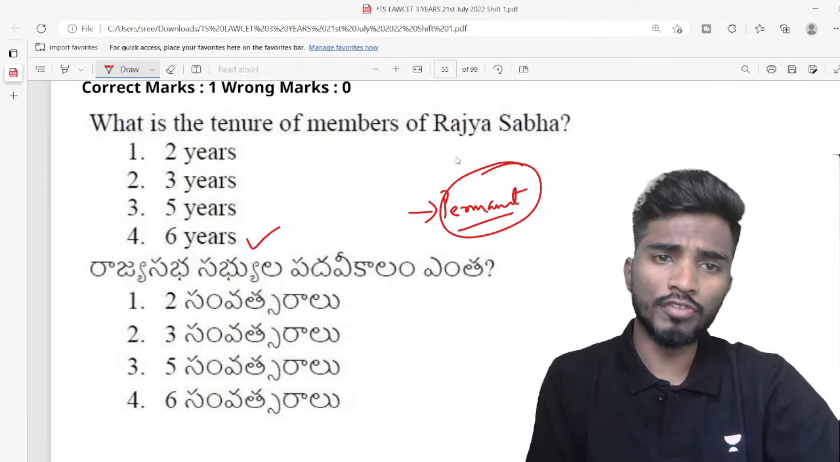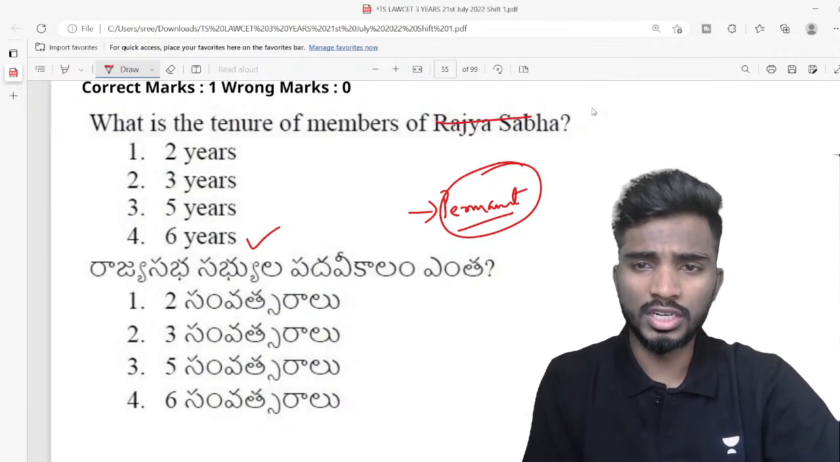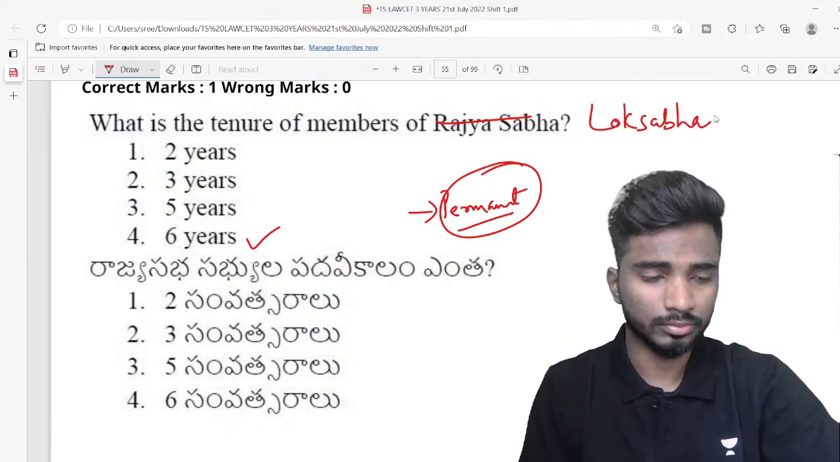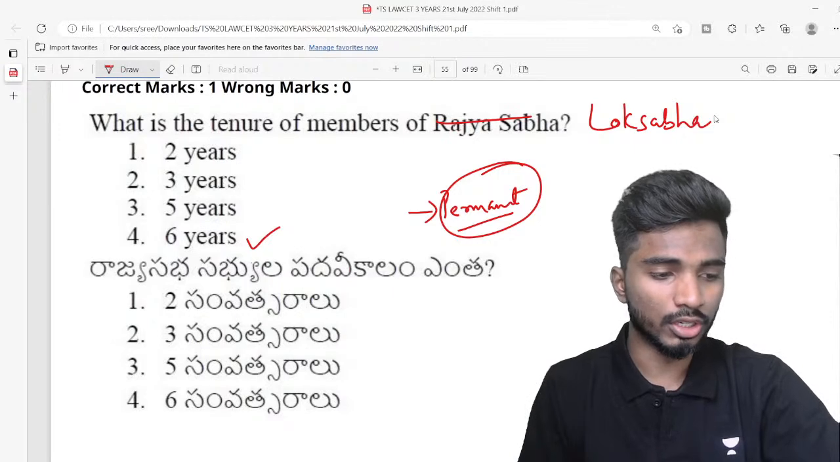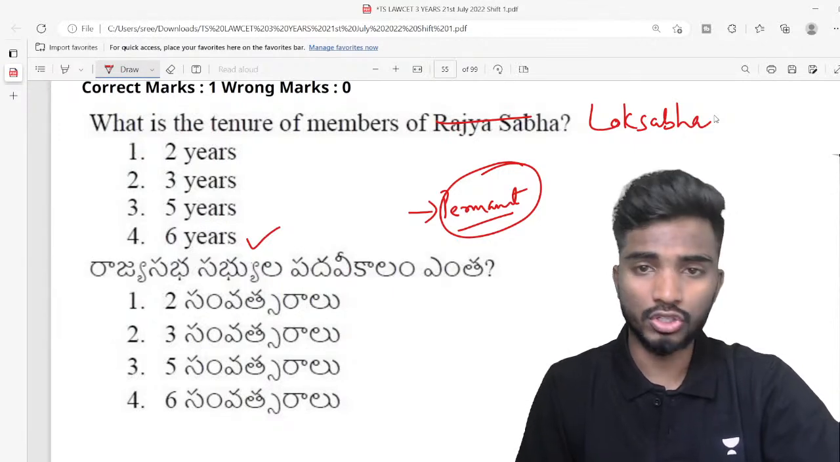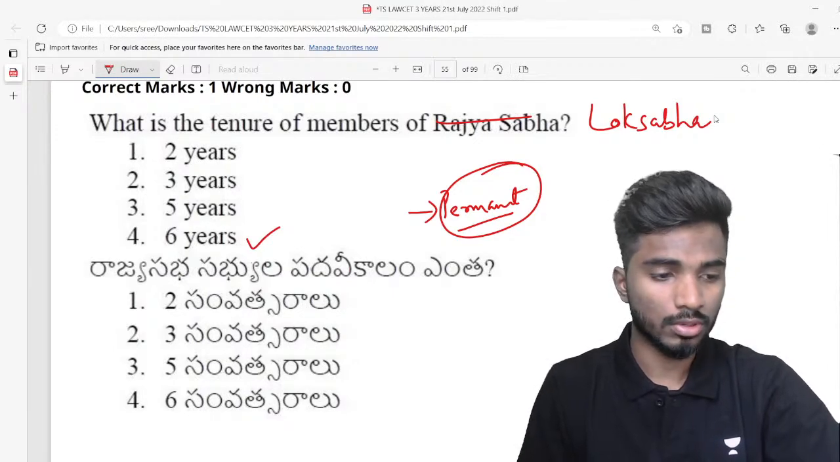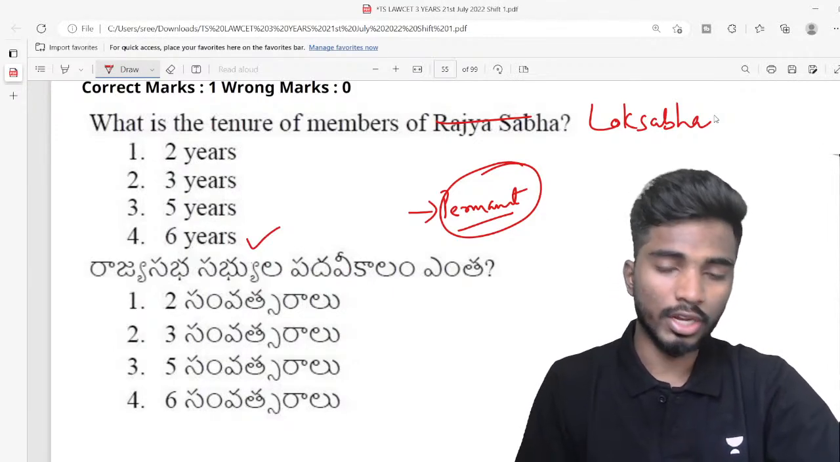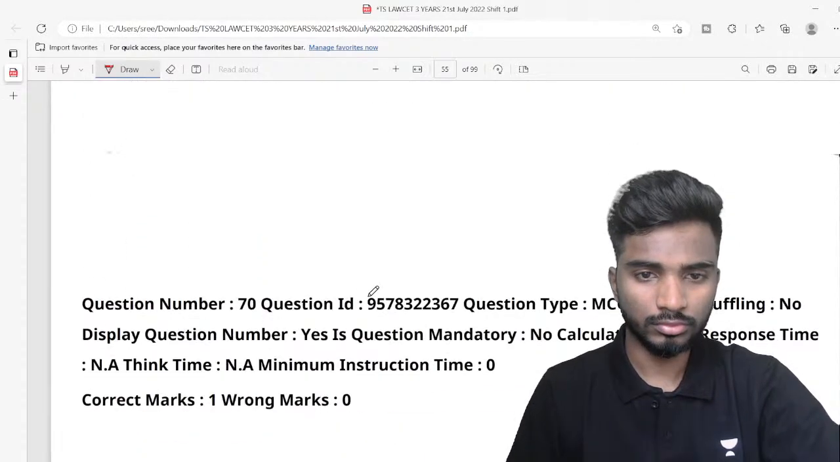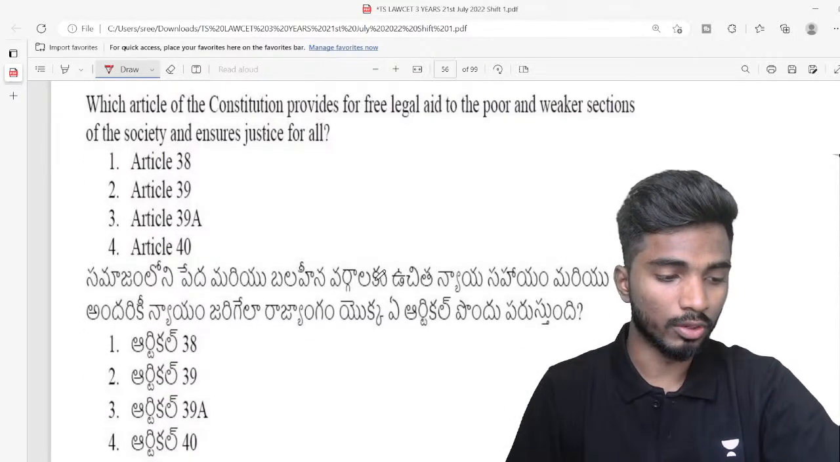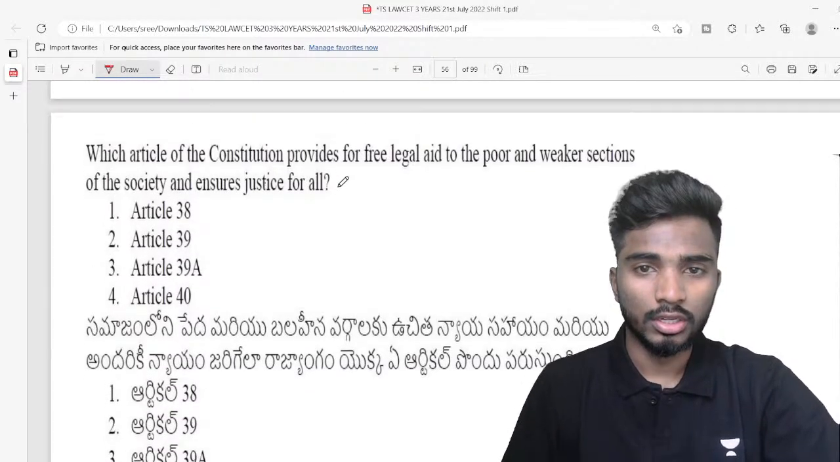Okay, so now if I change the question as to what is the tenure of the members of Lok Sabha, what is the answer? If I change the question into what is the tenure of the members of Lok Sabha, write it down in the chat window. Very good Nayak, very good Alpha. So the answer is 5 years. Excellent. Next, question number 10. Very good Nidhi, very good Uma.